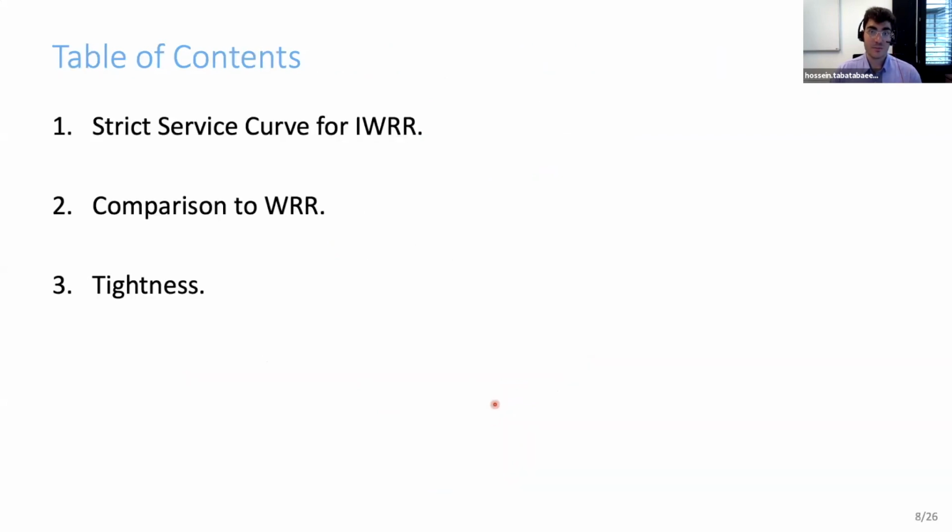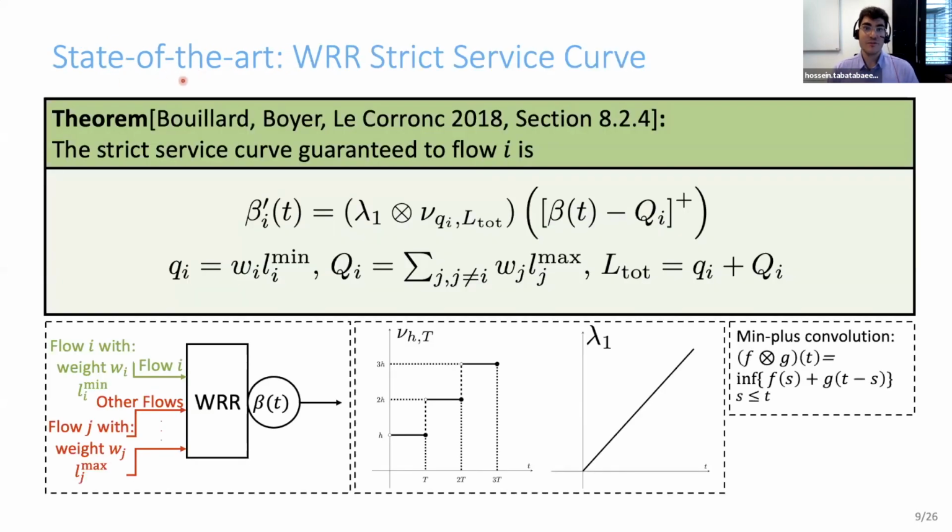In the rest of the presentation, I'm going to give you a novel strict service curve for the interleaved round robin. We're going to compare it to the state-of-the-art, previously published weighted round robin strict service curve. We're also going to compare the obtainable delay bounds from this service curve. And we have some tightness results for both the strict service curve and the delay bounds. So let me start with the state-of-the-art, specifically the weighted round robin strict service curve.